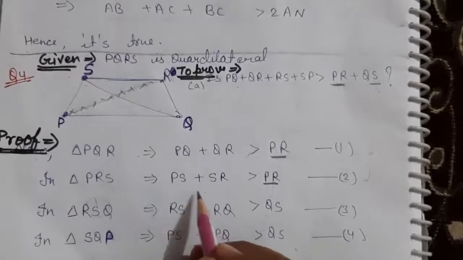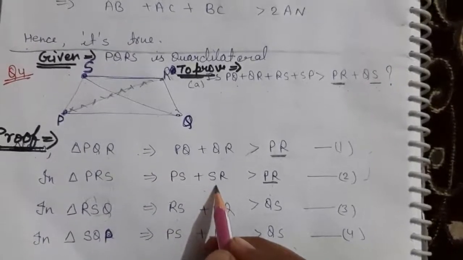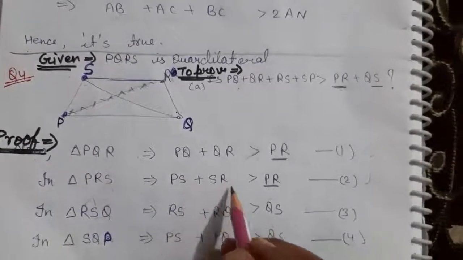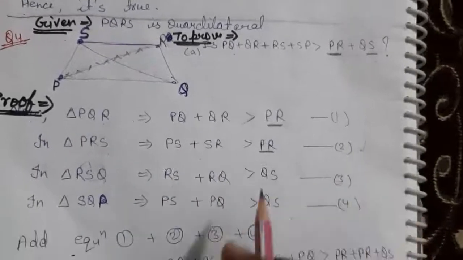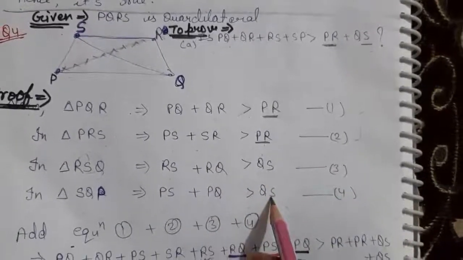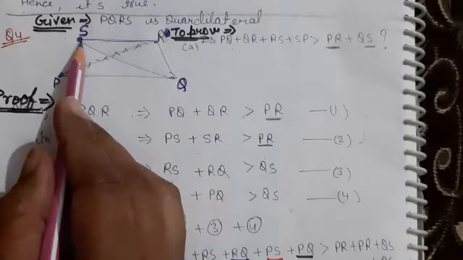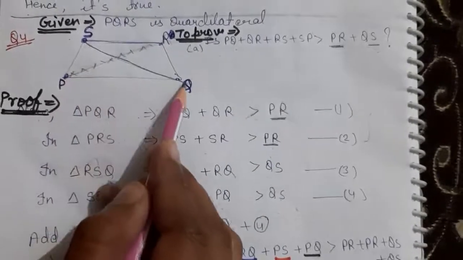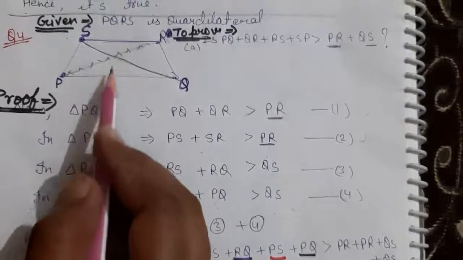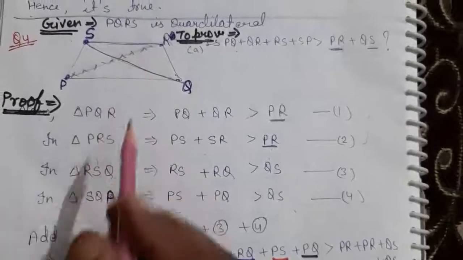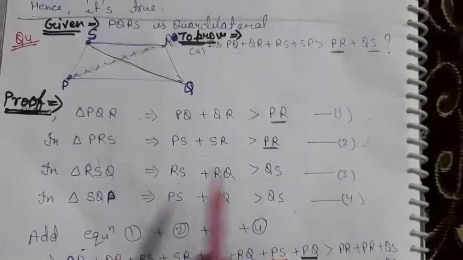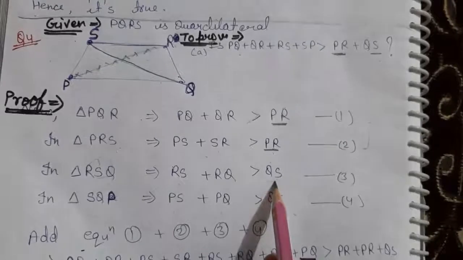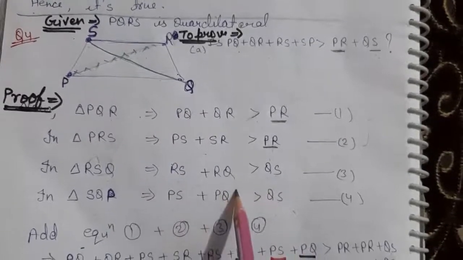Now next one, PRS, what will it be? PS plus SR. Understand now? We have to follow the same pattern for QS that I did here. You can see this QS is the diagonal and divides the figure into two triangles, and we have to write first QS, and according to this QS write the sum of the other two sides.